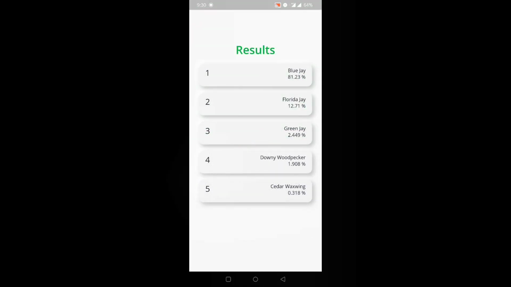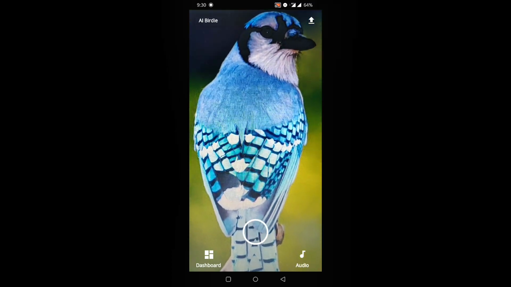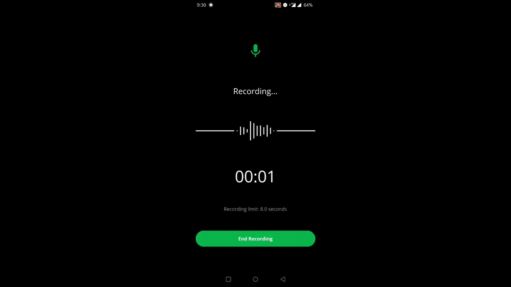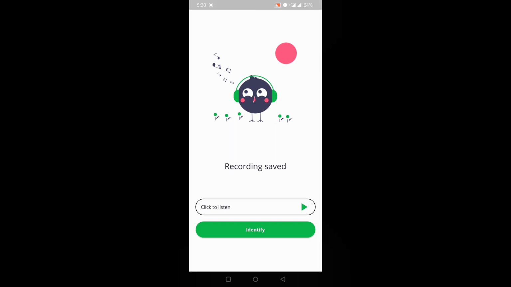Now coming to the audio classification module, as soon as the user hits the record button, the application will start recording the bird call. The user will also be able to listen to the bird call clip which he has recorded. Now as soon as the user hits the identify button, the audio clip will be sent to the model hosted on the cloud for classification.